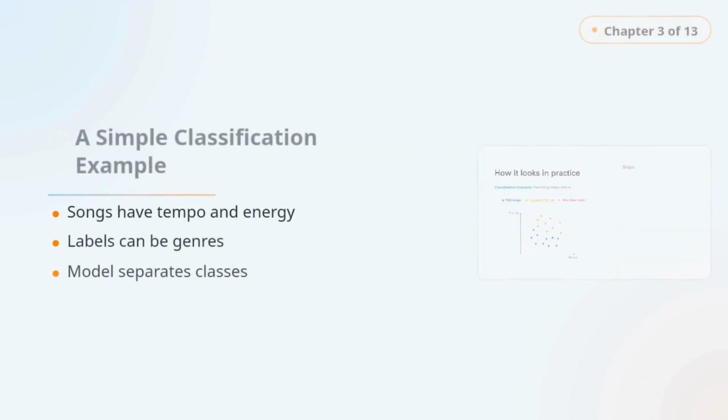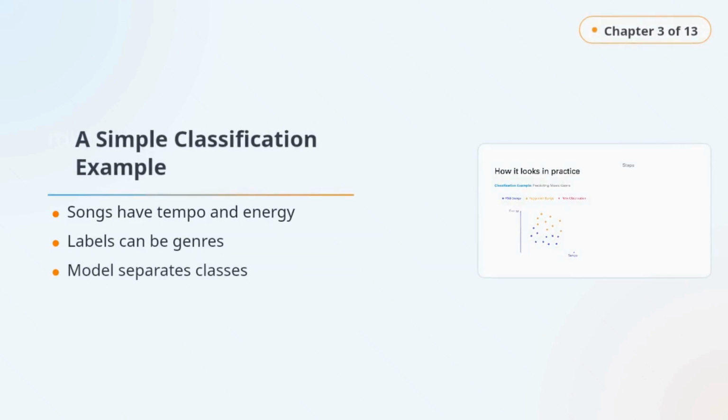The article uses a nice example with music. Suppose we have songs with features like tempo and energy, and each song is labeled as reggaeton or R&B. A machine learning model can learn a boundary that separates the two genres. Then for a new song, it predicts the genre based on which side of the boundary it falls.